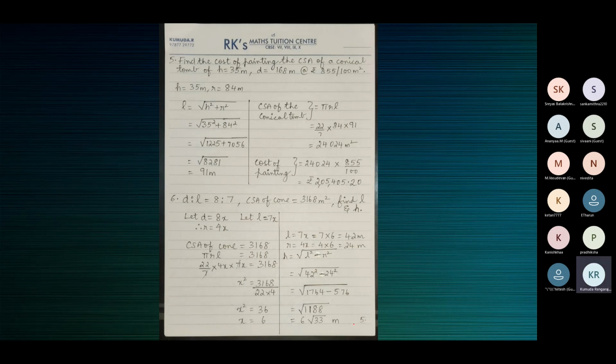Diameter is 168, so radius is 84. If it's given 855 for 100 meters square, you should multiply by 855 by 100, because that is per meter square. 855 by 100 will be for 1 meter square.